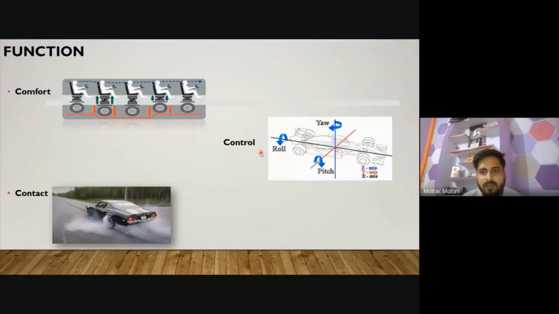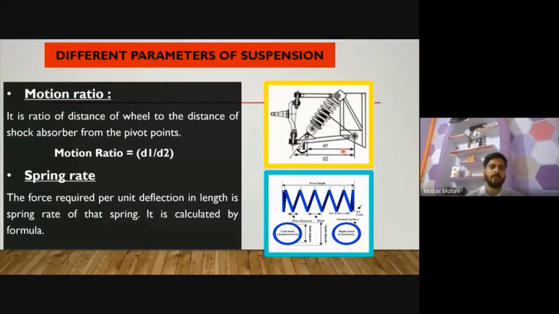The second thing is control. It controls the yaw motion. So the vehicle will not swing to the right side or the left side. It allows proper single-side stability. Third is contact, which I have already explained. These are some of the parameters behind the suspension, and apart from those there are some others, but these are the main parameters.